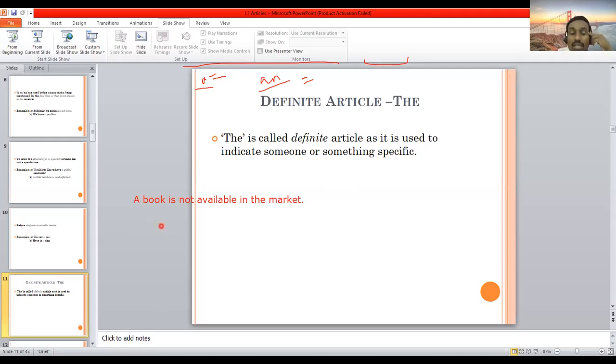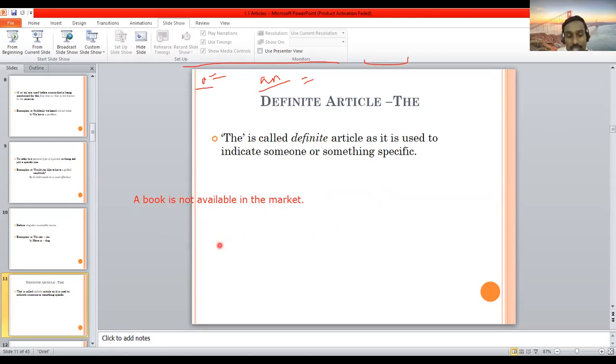And when you say a book is not available in the market, in that case, you'll come to know that in the market there is no book at all. A book means there are no books in the market. The meaning will be something like that, and it will be any book. You're not talking about a particular book. So therefore, you have to be specific with the article the, about which kind of book you would like to refer. So therefore, the book is not available in the market.